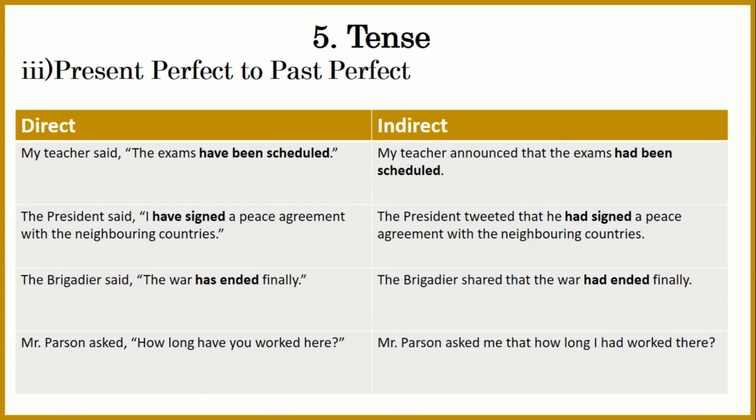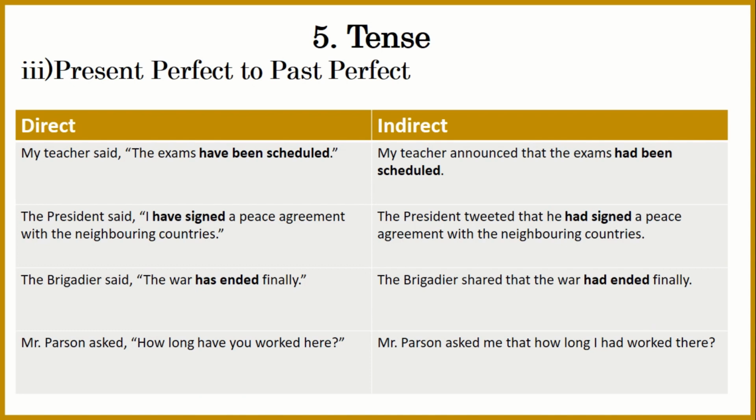Third, present perfect to past perfect. For example, my teacher said the exams have been scheduled. My teacher announced that the exams had been scheduled. So, have been scheduled will become had been scheduled. But don't forget, when you are making indirect narrations, you are not supposed to use inverted commas. Okay? So, just simply use that and then write the remaining part of the sentence.